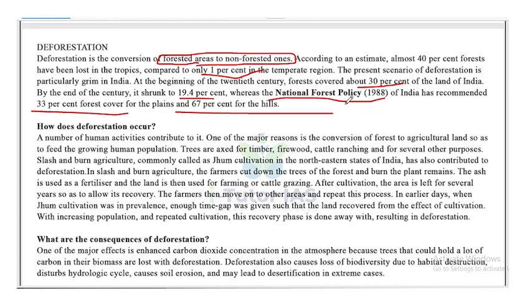But according to our National Forest Policy, India is recommended to have 33% of forest cover for the plains and 67% for the hills.